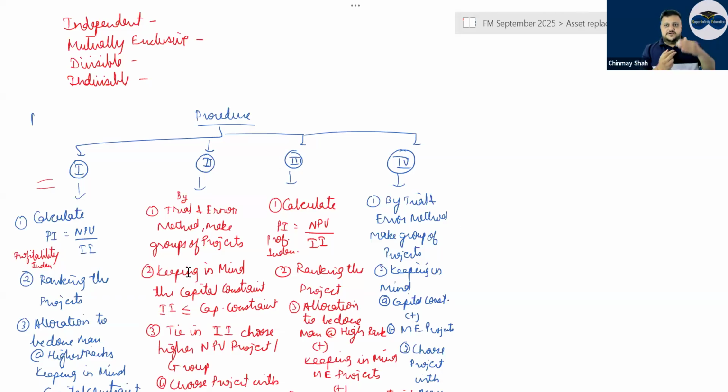If that is the case, certain projects are mutually exclusive, certain are independent, and all are divisible. In that case, you will use the PI method and do the ranking. But while doing the allocation, you will keep in mind that once you have allocated to one mutually exclusive project, the second mutually exclusive project cannot run.